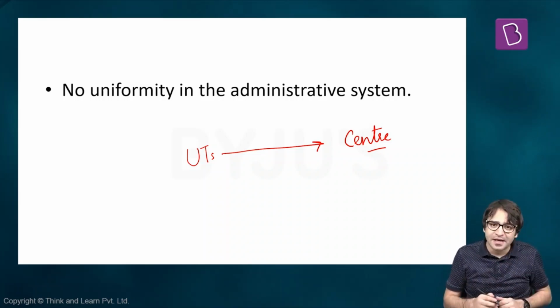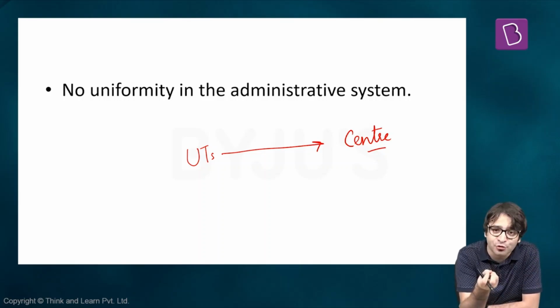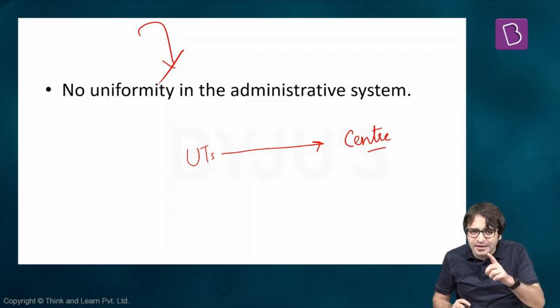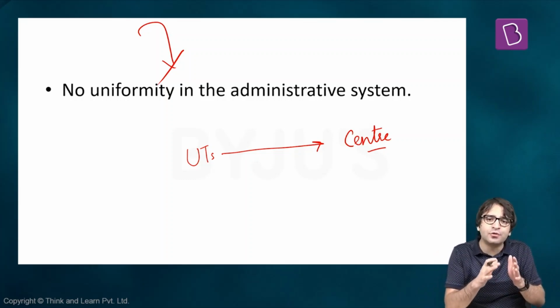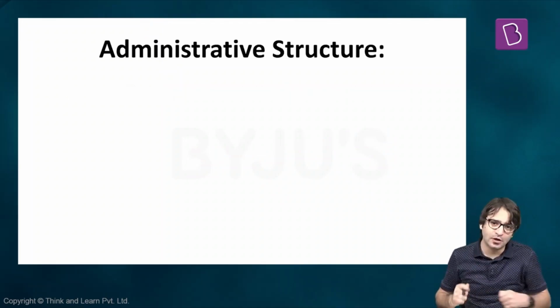But despite that, there is no uniformity in the administrative structure. Delhi has a legislative assembly and a chief minister. Puducherry has a legislative assembly and a chief minister. But the 5 other union territories do not have these popular institutions. That means ultimately, if you look at union territories, there is no uniformity in their administrative structure. And you will understand this better when we look at the relationship of these union territories with the Union of India. First, let's look at the administrative relationship. Let's look at the administrative structure of these union territories.